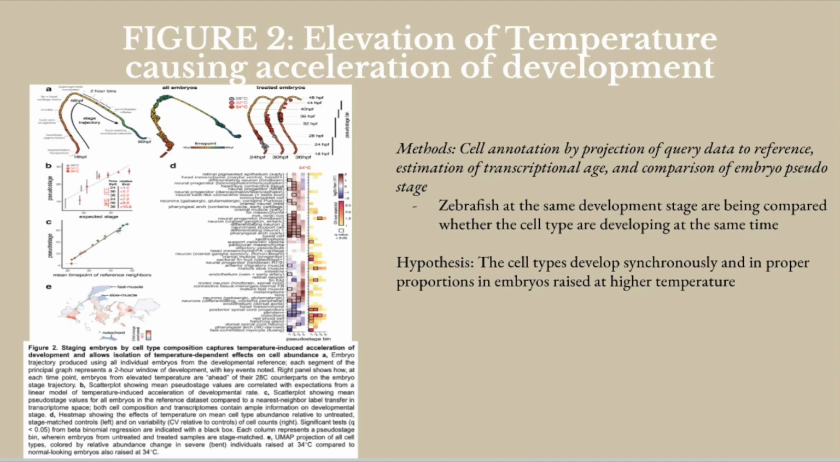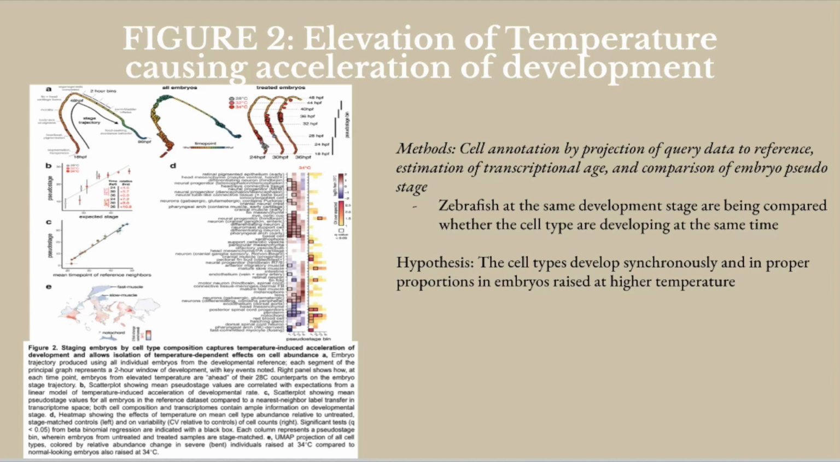The methods being used are cell annotation by projection of data to a reference, and estimation of transcriptional age. In Figure 1, as we saw, they noticed that embryos at elevated temperatures increased in development. Now they wondered whether all cell types at elevated temperatures develop synchronously. They hypothesized that all cell types develop synchronously and in proper proportion in embryos raised at higher temperatures.